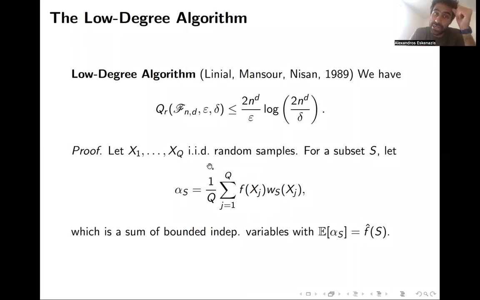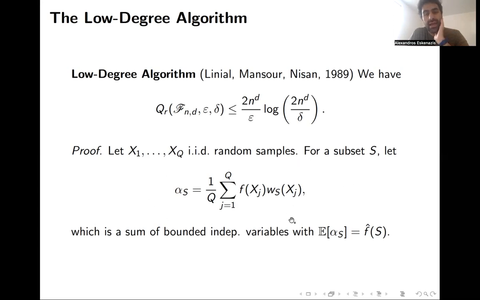Fix a large number q and take x_1 up to x_q i.i.d. random samples. Now for a subset S of cardinality smaller than d, we replace the actual Fourier coefficient, which is the expectation of f times Walsh function W_S, by the empirical Fourier coefficient. So this is the expectation of f times Walsh, but not with respect to the uniform measure, since we don't know f on the whole cube, but with respect to the empirical distribution.